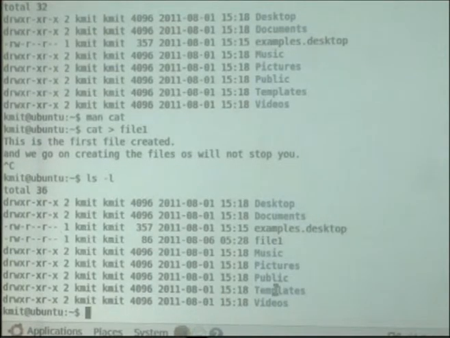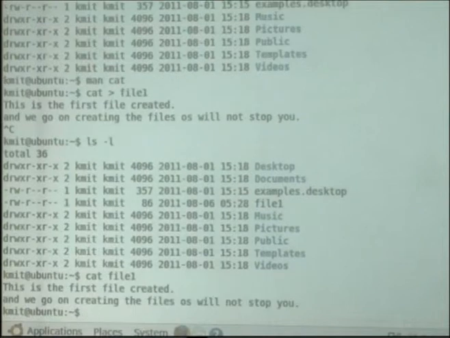Now if I want to see the contents of this file, I can use the same command cat without using the input-output redirection operator. Just mention the file name, and it gives me the contents of the file. The problem with the cat command is, suppose I have completed line 1, line 2, line 3, and I am typing line 4. Suddenly I want to modify some contents in line 2, then I can't go back. That is a problem with the cat command.